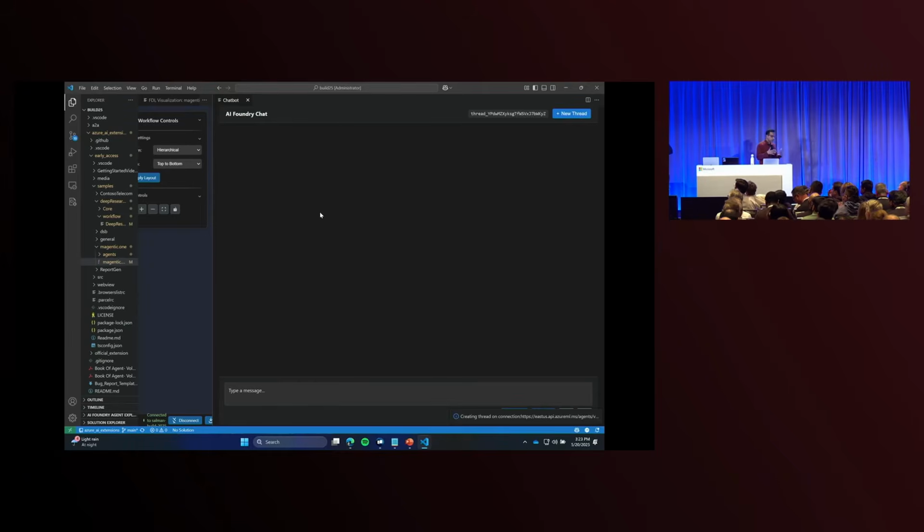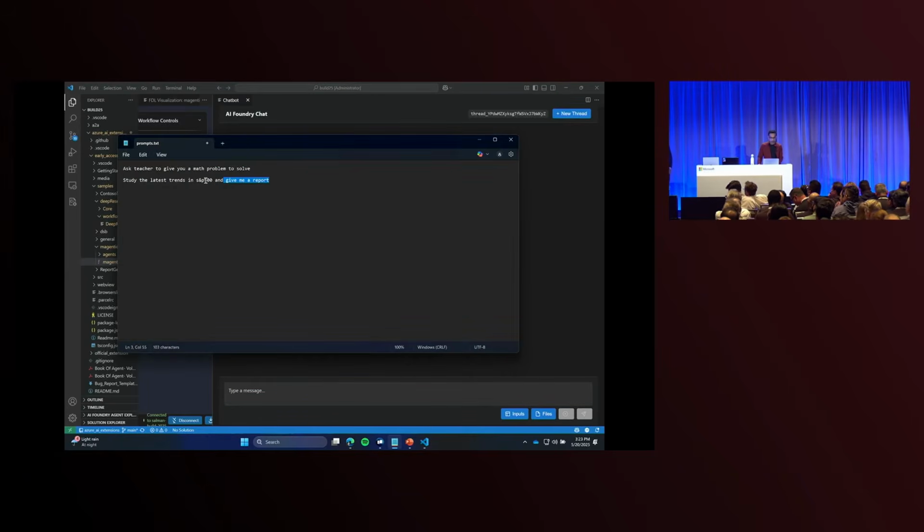Now, our workflows have two modalities. You can interactively chat with them for interactive scenarios, but you can also do asynchronous workflows where you can run them, and they can run in the cloud for hours and days, and we will take care of hydrating state, persisting them, and rehydrating them when necessary, and doing it in a way that's durable so that you don't have to deal with that complexity.